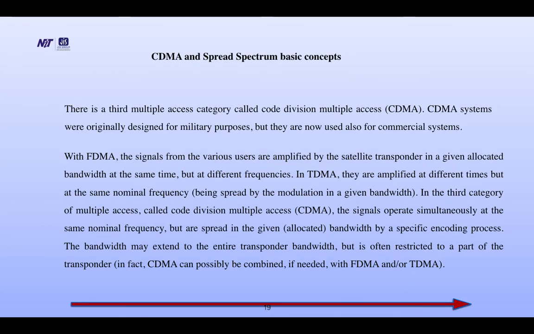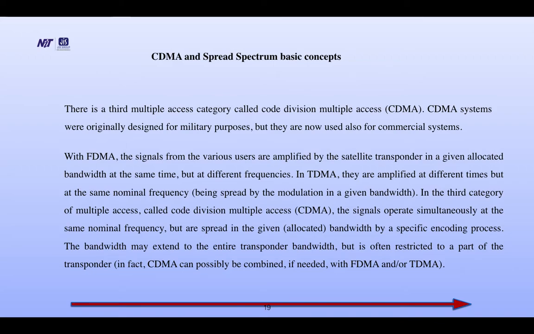Code division multiple access, CDMA. There is a third multiple access category called code division multiple access, CDMA. CDMA systems were originally designed for military purposes, but they are now used for commercial systems also. With FDMA, the signals from the various users are amplified by the satellite transponder in a given allocated bandwidth at the same time, but at different frequencies.